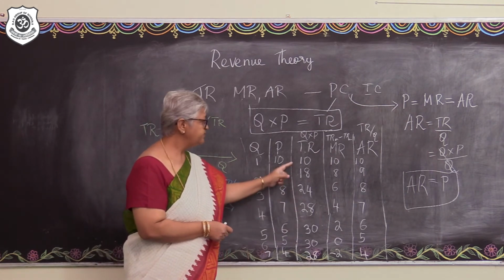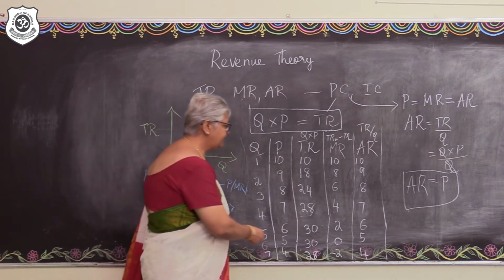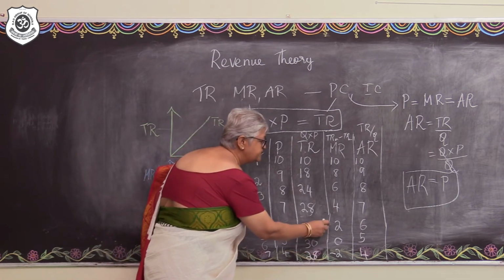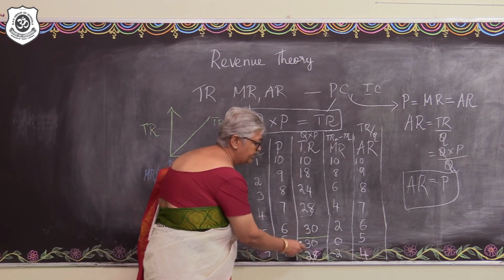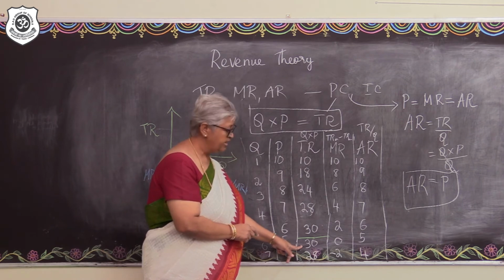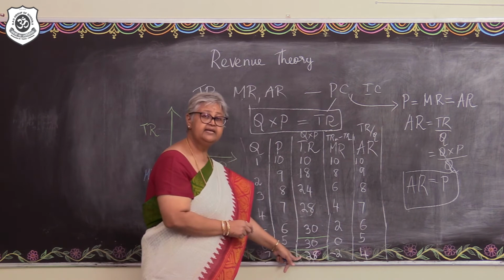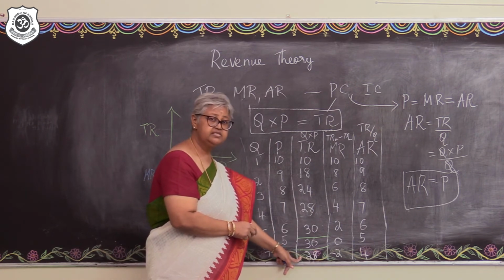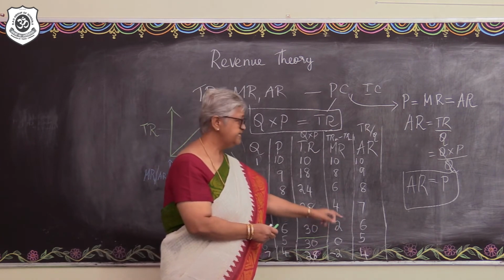What do you understand here? Total revenue, till this particular level of output, it seems to be increasing, and then after that it becomes constant and maximum, and after that it falls, right? That is what is indicated through the behavior of marginal revenue, isn't it?